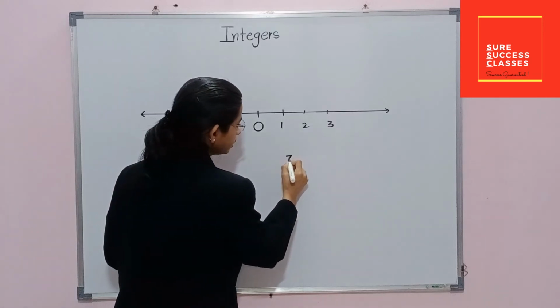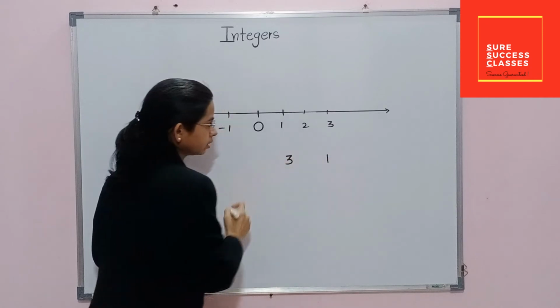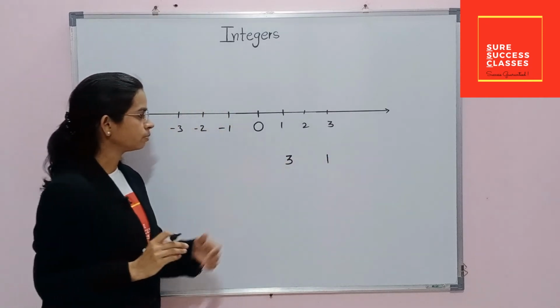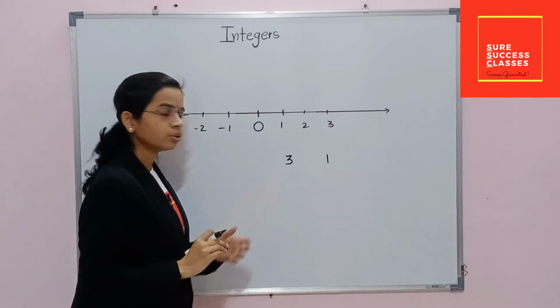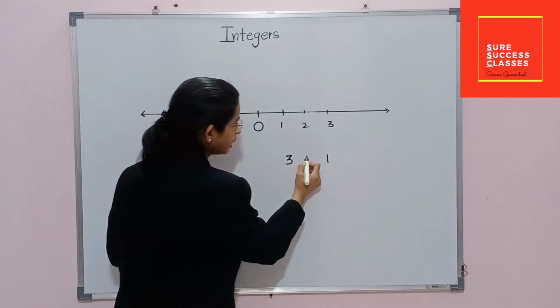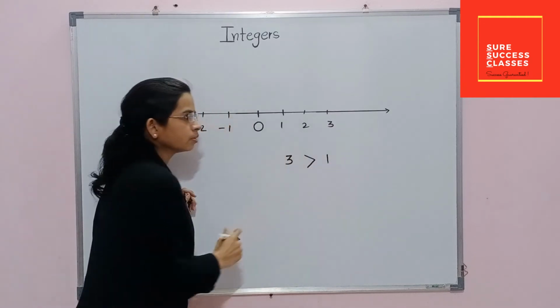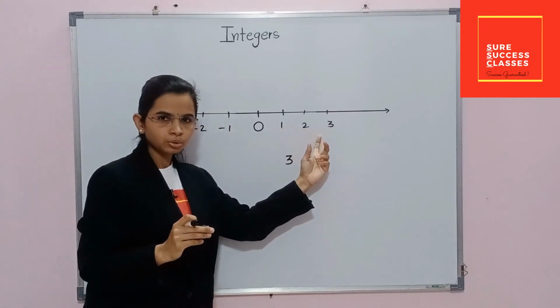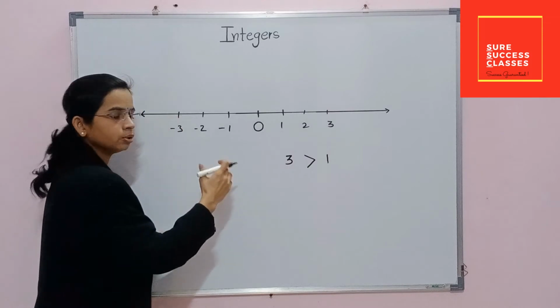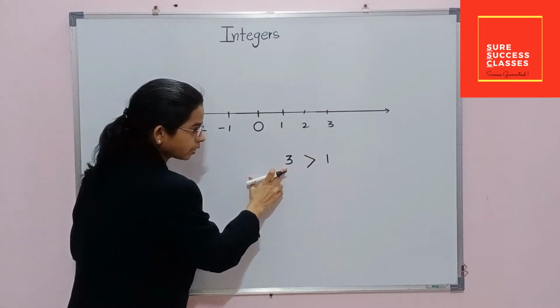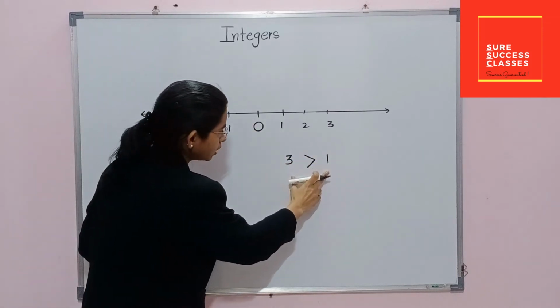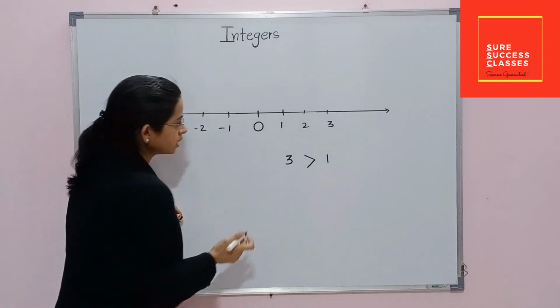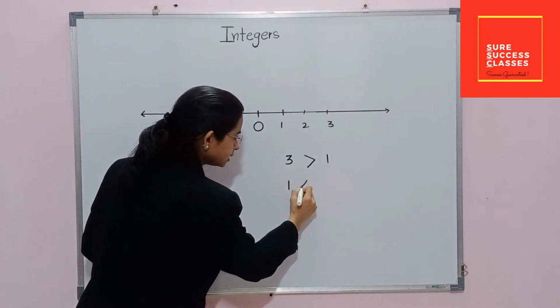Here, if I write 3 and 1, when we compare these two numbers, we know 3 is greater than 1 because we are moving right side of this 0. Value increases. That's why 3 is greater than 1, or in simple words we can say 1 is less than 3.